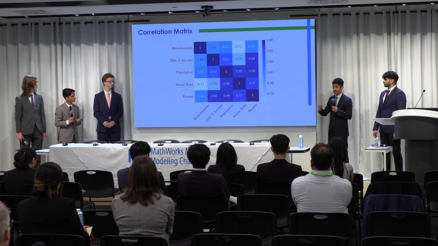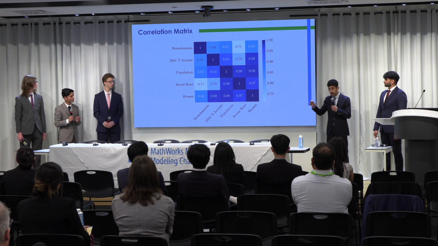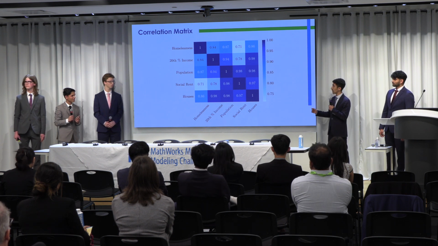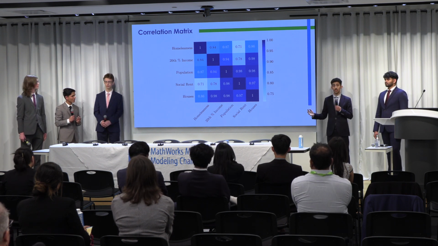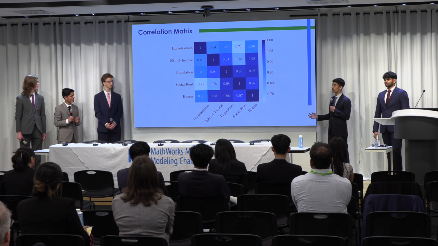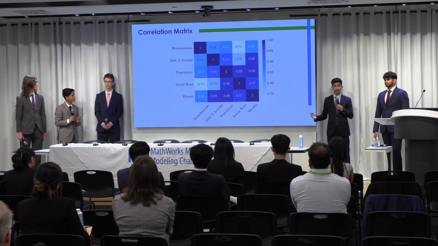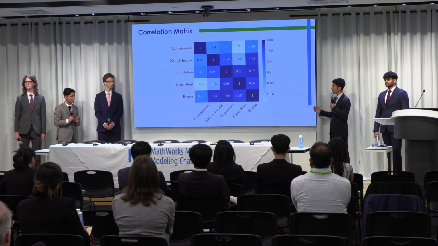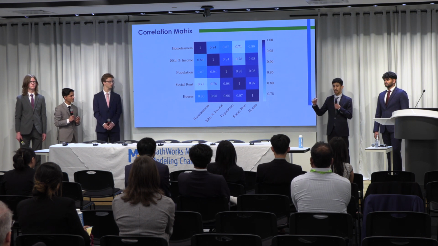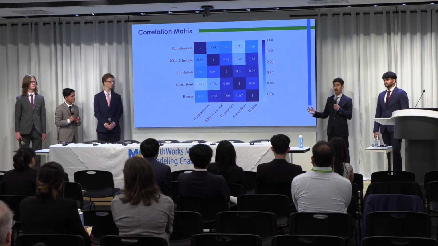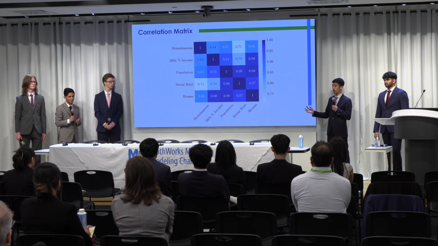Our first approach was to select a group of strategies, see how they affected our predictor variables from part 2, before finally assessing the resulting changes in homelessness. However, the problem was that we couldn't vary the predictor variables independently. For instance, increasing housing units increased homelessness due to the high correlation between housing units and population.